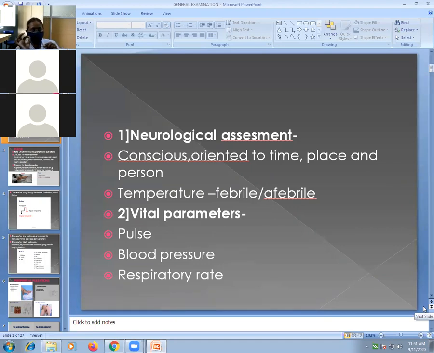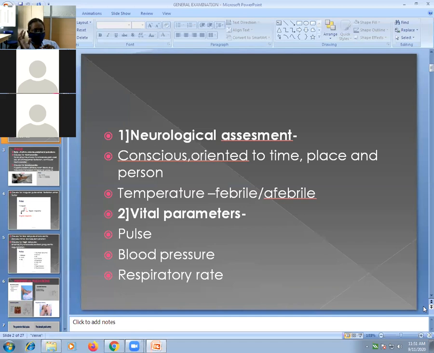First, general examination always starts with neurological assessment of the patient. Neurological assessment means whether the patient is conscious and oriented, or unconscious. Obviously your patient is conscious because they are ward patients, not ICU patients. So your patient is no doubt conscious and oriented, but still you should know the causes for unconsciousness and disorientation, which are common questions asked in the exam.